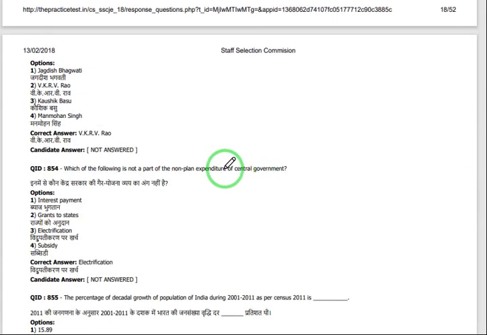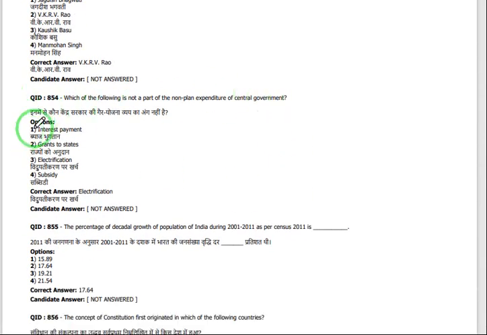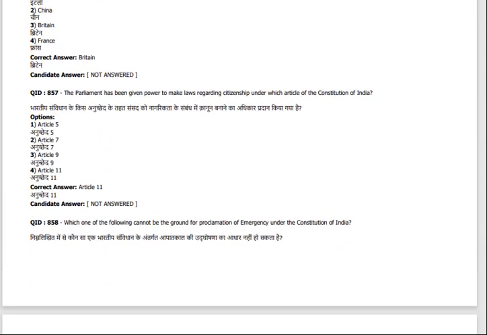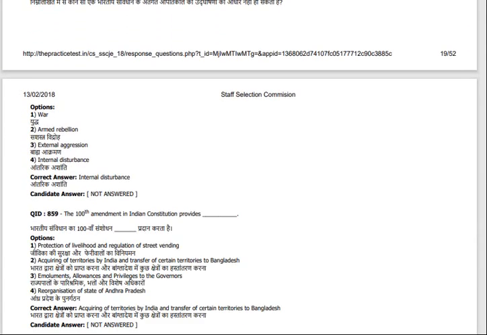You can observe that question paper. And in general awareness, just roughly see: which of the following is not a part of the non-plan expenditure of the central government. Current affairs questions they will ask regarding this. The percentage of decadal growth of population of India during 2001 to 2011 as per census. The 2011 census is very important, and you have to prepare accordingly. 50 general awareness and intelligence questions will be given. From polity also they will give you questions regarding articles, and geography also you have to prepare.